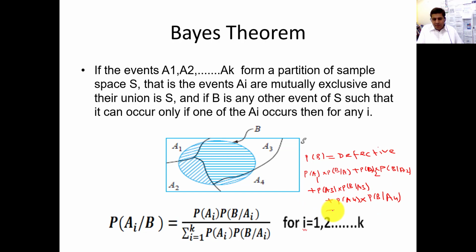So this whole thing is equal to the probability of B, which is defective in our case, this circle probability.